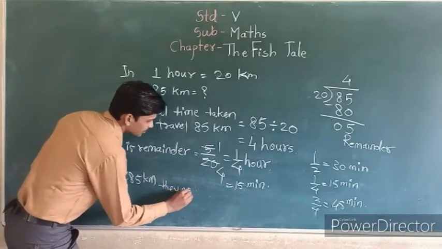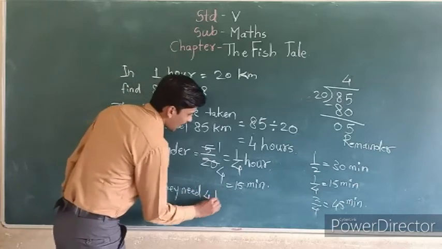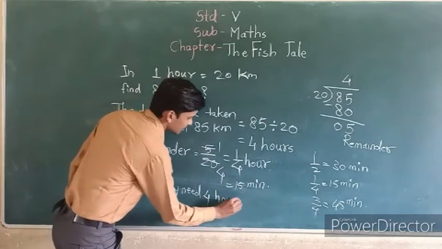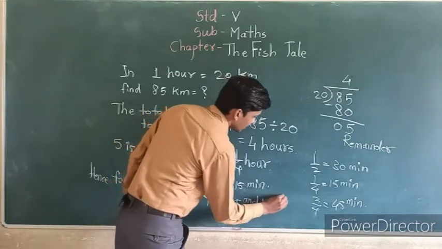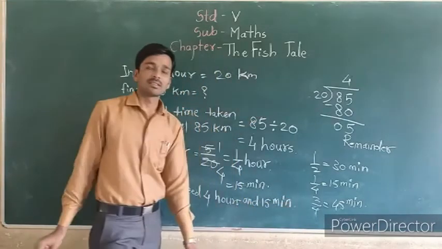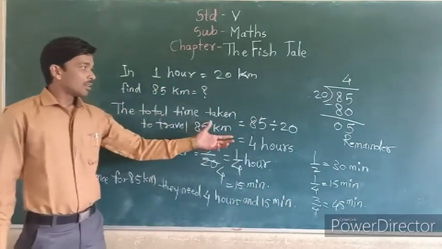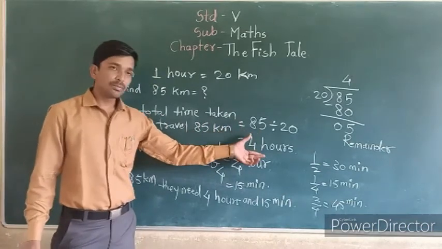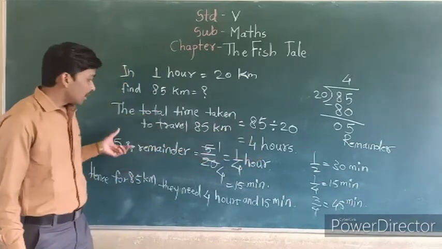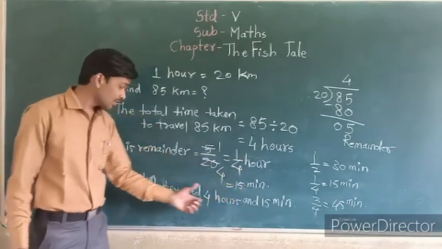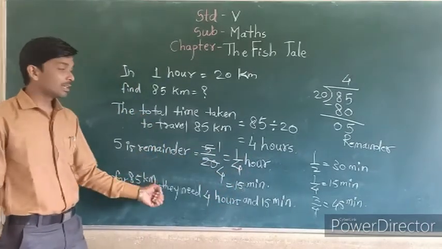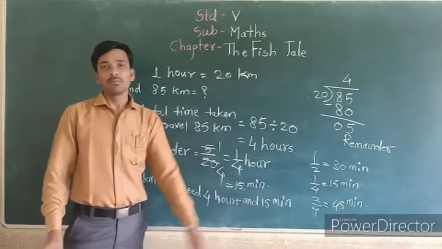They need 4 hours and 15 minutes. For 80 kilometers they need 4 hours, and for 5 kilometers they need 1 upon 4, which means 15 minutes. So for 85 kilometers they need 4 hours and 15 minutes.